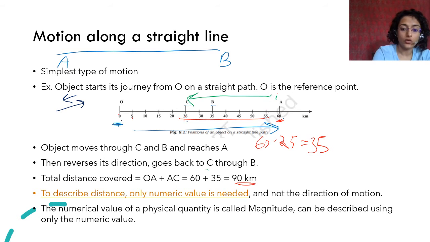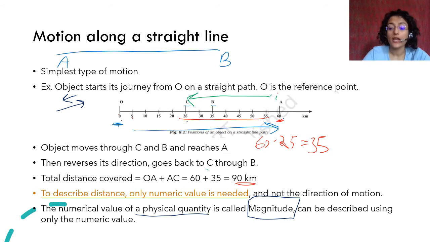This numeric value of a physical quantity is called the magnitude. The magnitude is the numeric value, and it can be described only by the numeric value. For example, how much was covered here? 90 kilometers, that is the magnitude.